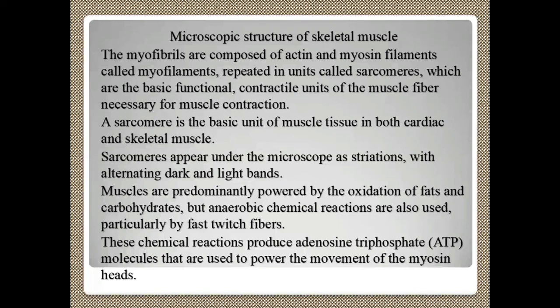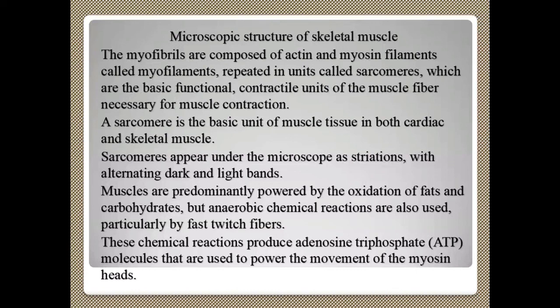A sarcomere is the basic unit of muscle tissue in both cardiac muscle and skeletal muscle, but in smooth muscle there is no sarcomere unit. Under the microscope, sarcomeres appear as striations with alternating dark and light bands.